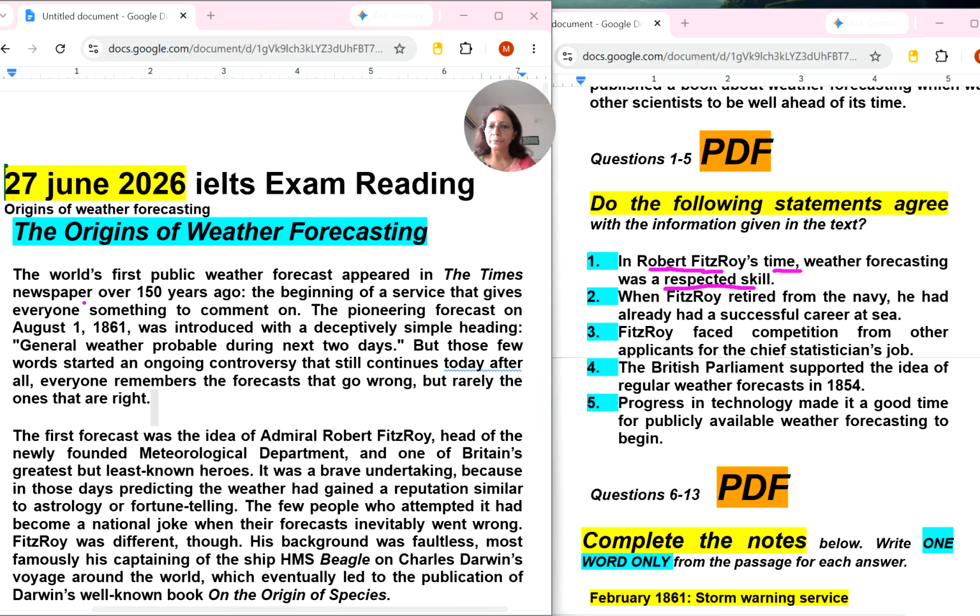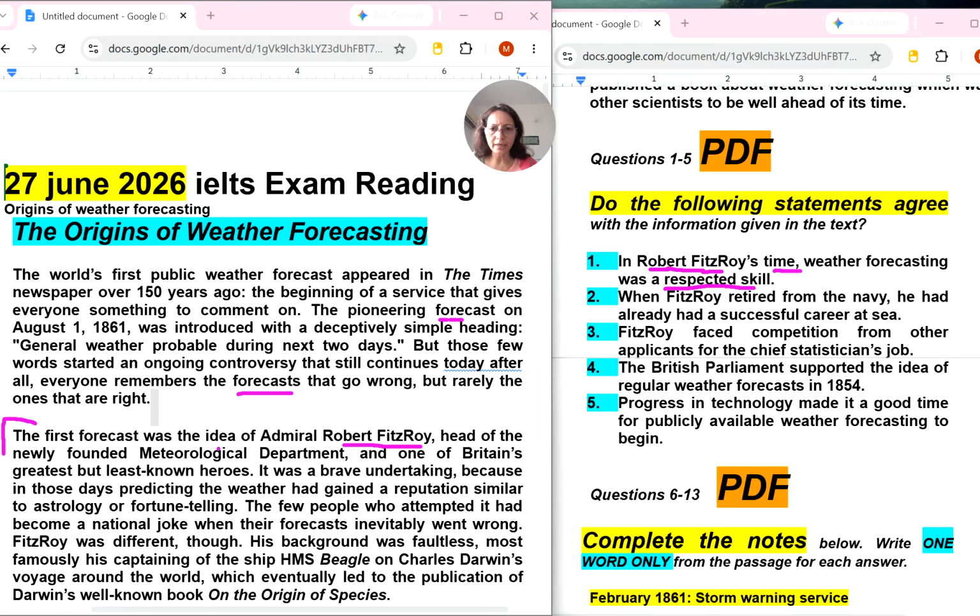So, Robert, time, forecast is also there, and this person's name is here. So let's read it from here.